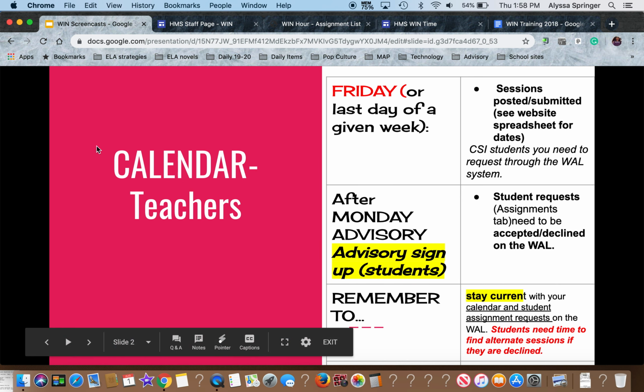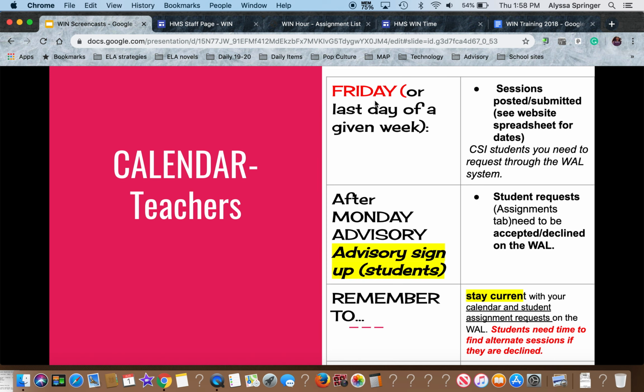That has not changed. So basically, the calendar for this year will be Friday is when your session needs to be entered on the spreadsheet. Monday during advisory, students will sign up.